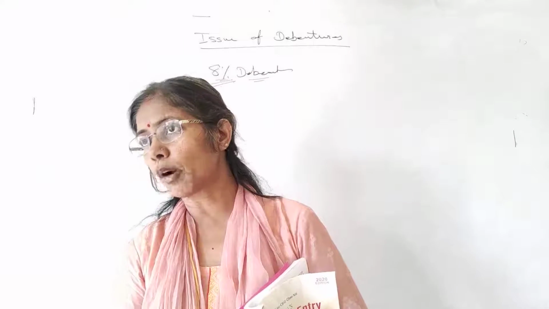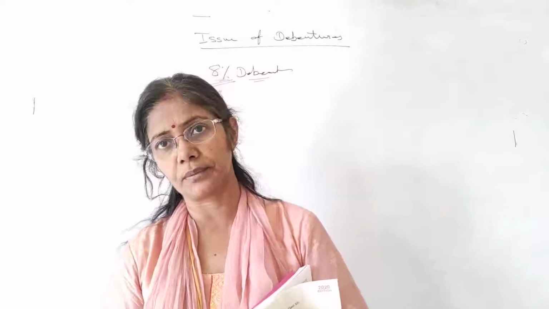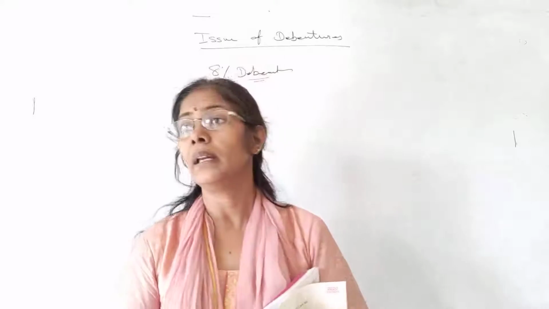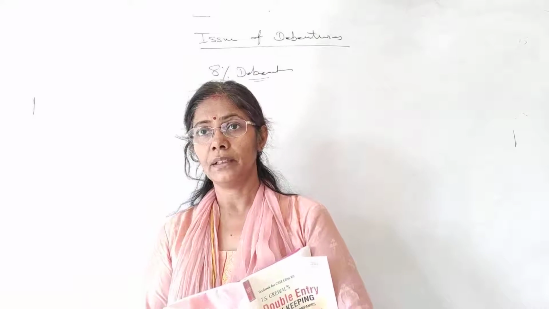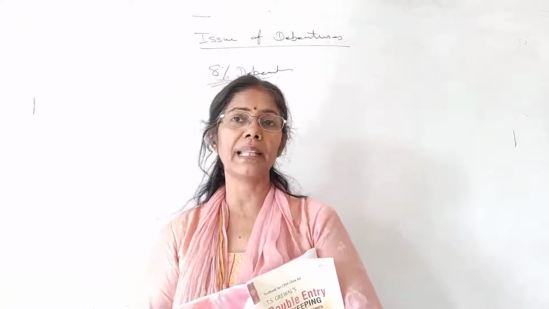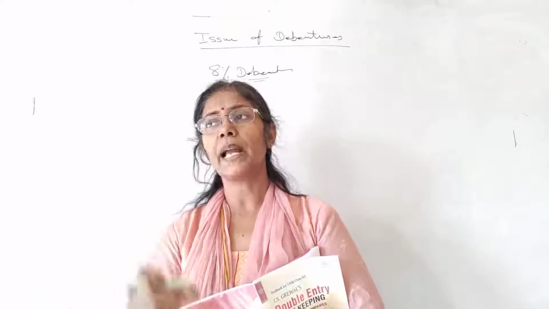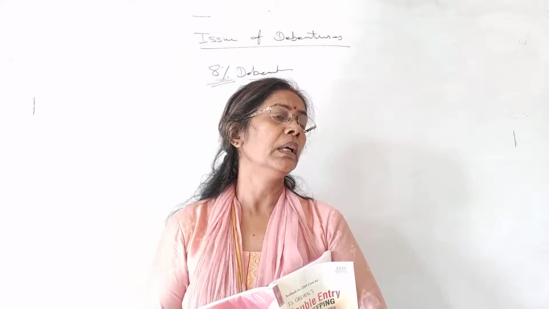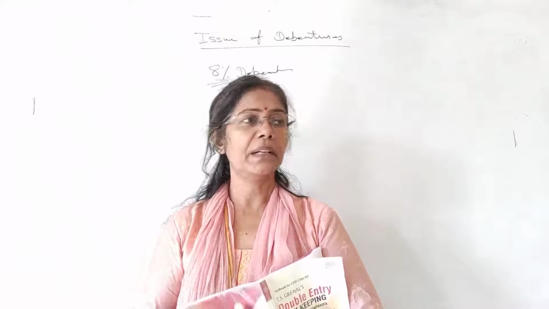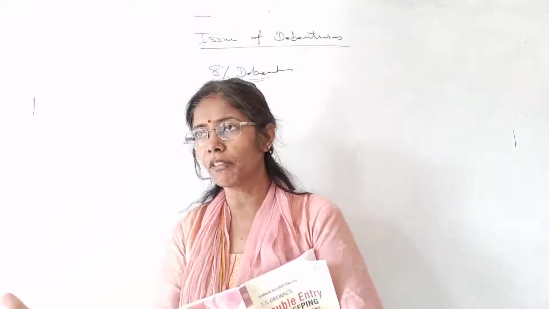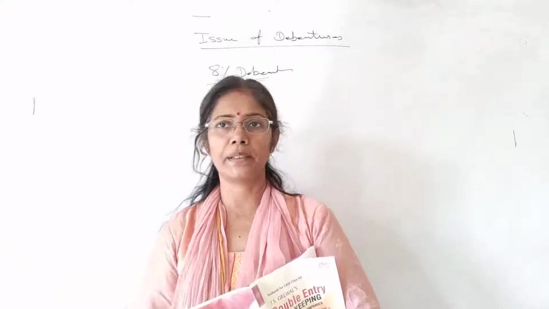That depends upon the profit. Sometimes we don't receive anything on the share if the company is not having profit. But in case of debenture, we receive interest, and that's mandatory. Company has to pay the interest. As I have told you, interest on debenture is a charge on the profits, so company has to pay this, right?